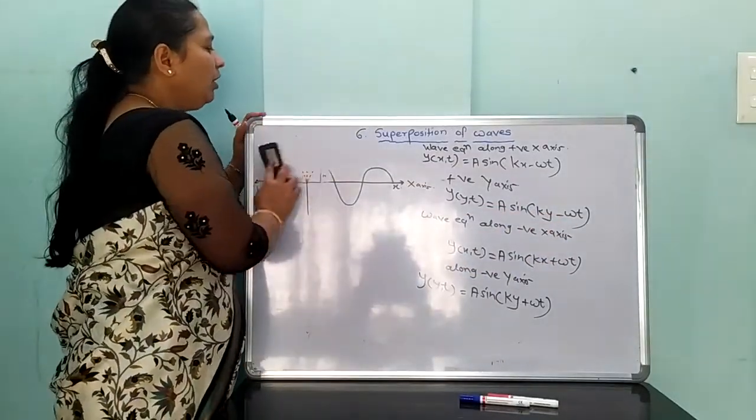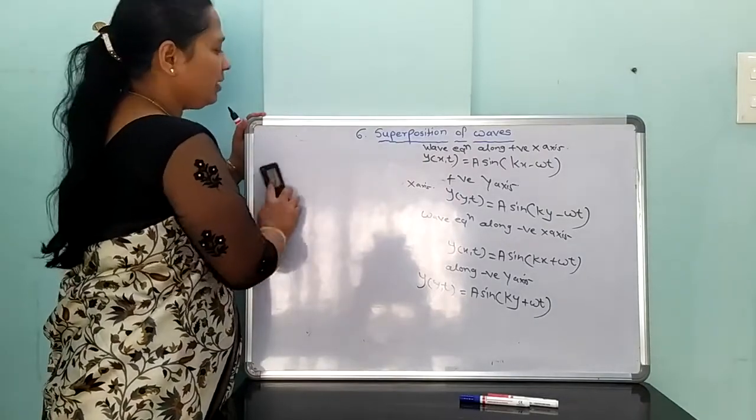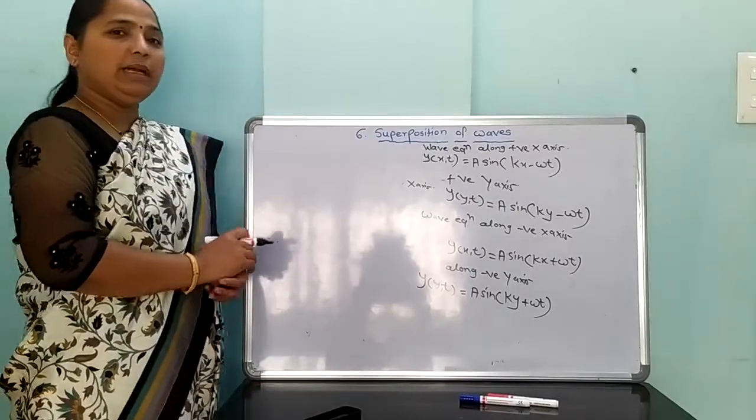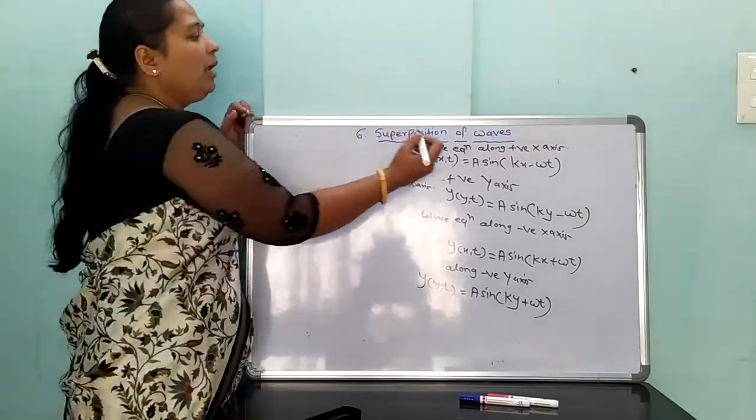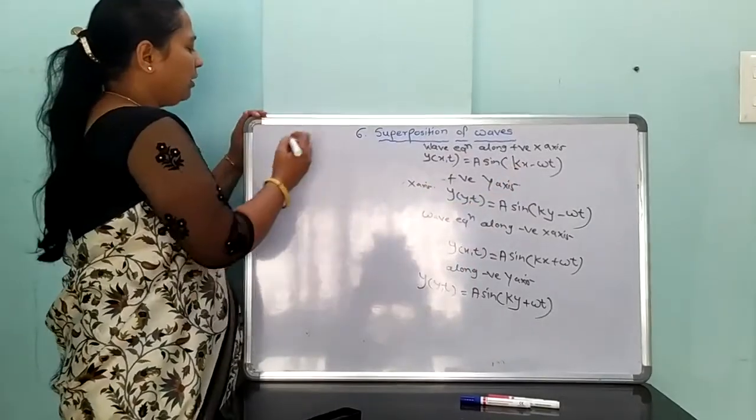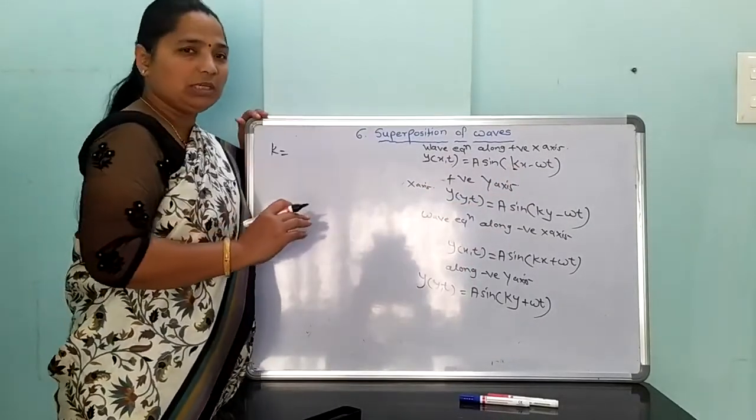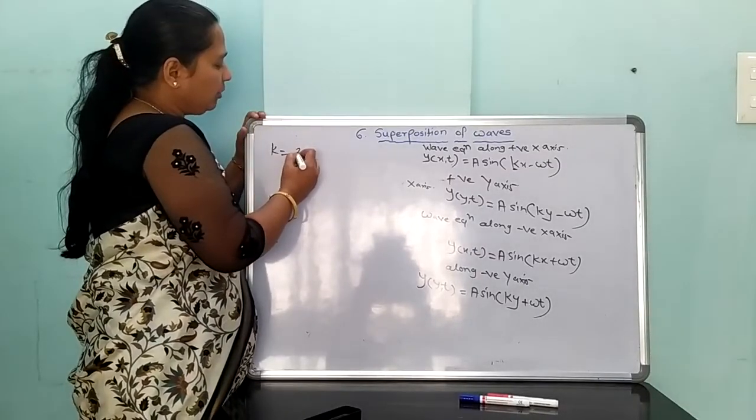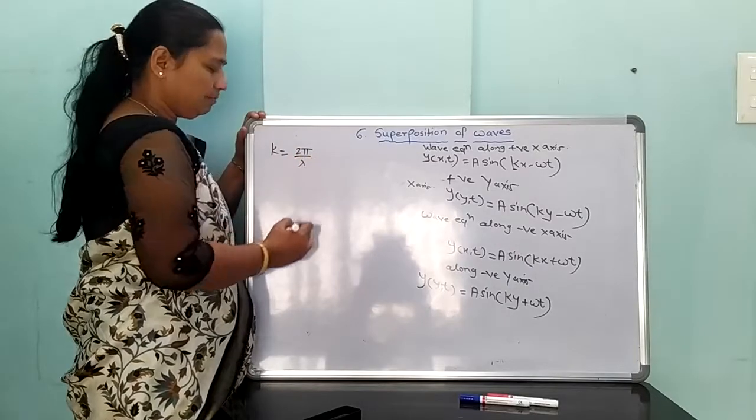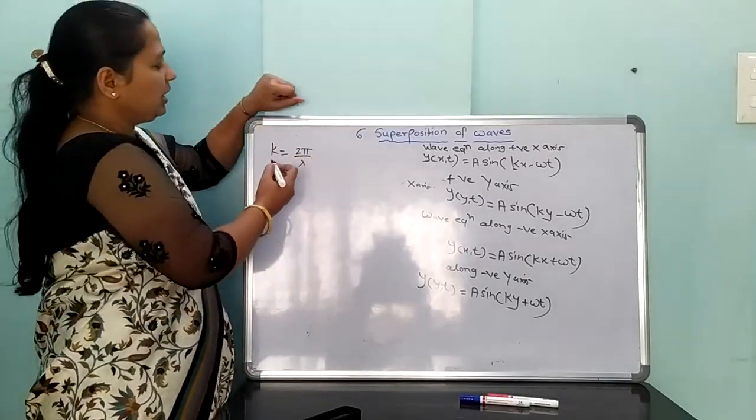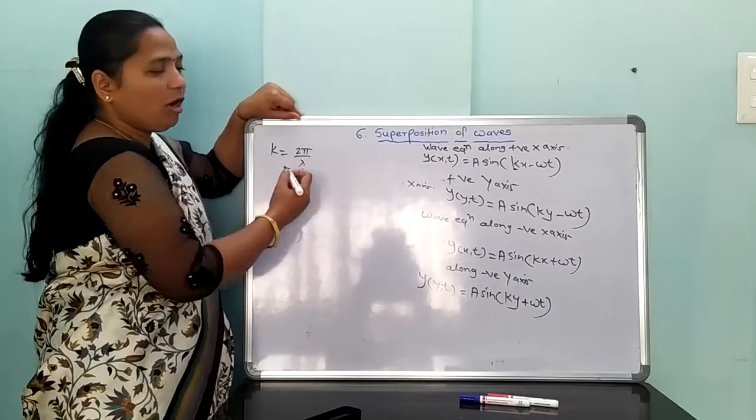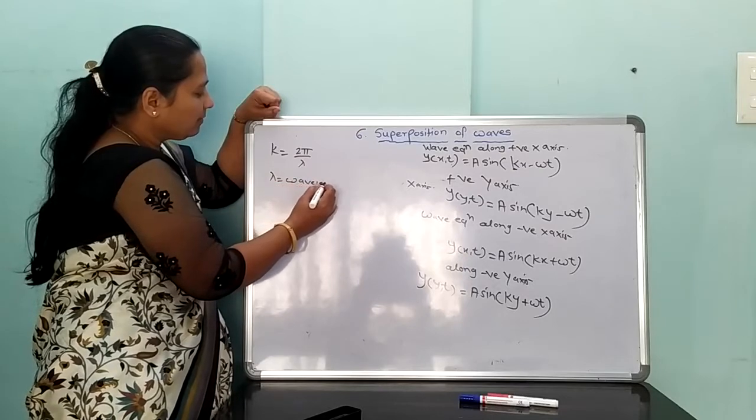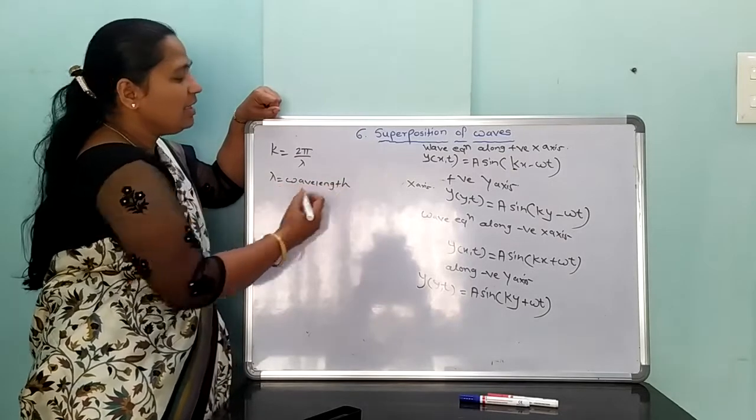In that type, the wave equation can be written as y(x,t) equal to A sine of kx minus omega t, where k, which in the oscillation chapter was taken as the force constant, is here related to 2 pi upon lambda. That constant is taken as k equal to 2 pi upon lambda, where lambda is called the wavelength.